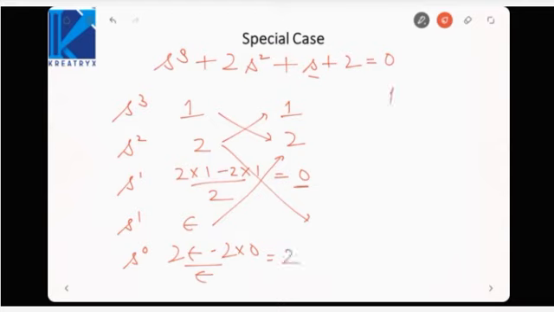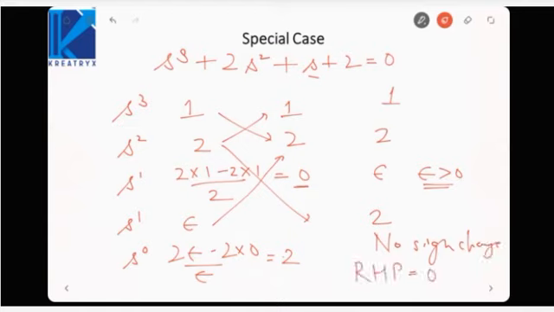Now if we see the first column, it is 1, 2, epsilon, 2. Now we know epsilon is greater than 0. So all terms are positive. That means no sign change. That means right half poles will be equal to 0 and left half poles will be equal to 3 minus 0, that is 3. Because the order of the equation is 3, that means 3 poles. So total number of poles are 3, out of which 0 poles are lying in the right half plane. That means total number of poles in the left half plane is 3.